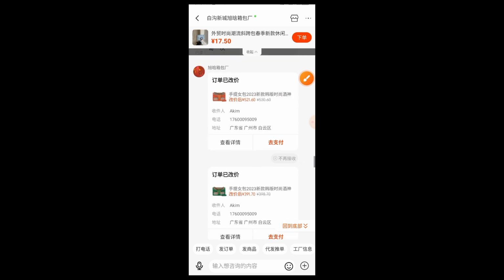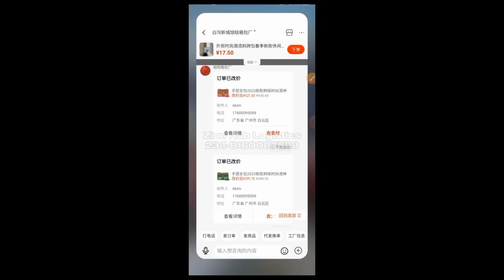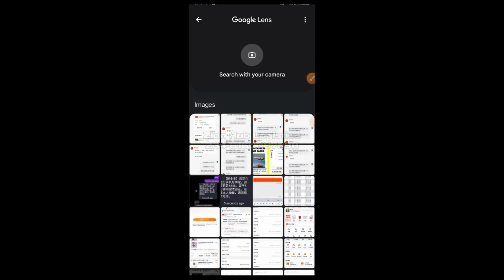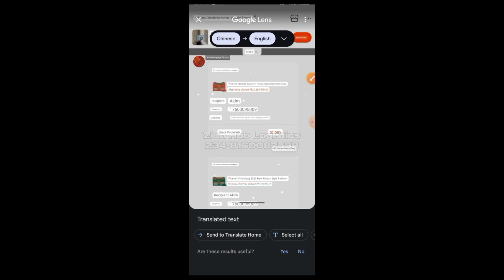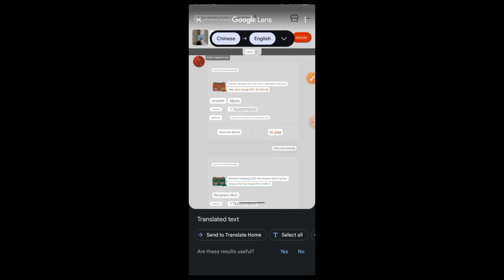Now let me just screenshot this page for what he changed. The price of the product he changed. Let me try to screenshot now and go to my Google Translator so I can show you, so you can understand it better. I've already explained it now, but I need to show you the proof, right? So you know I will always work with proof. So if you want us to help you do procurement, you can trust us always. You can always trust us.